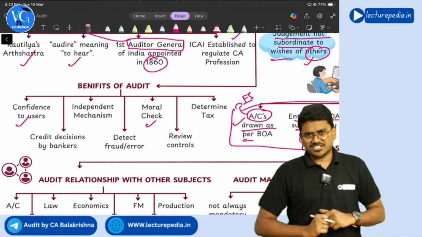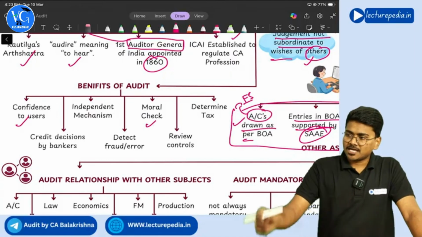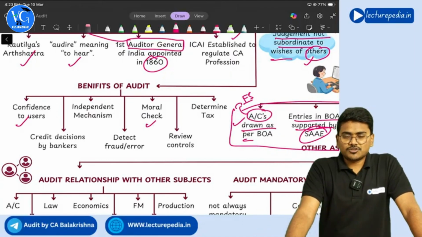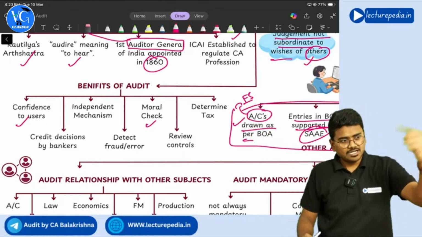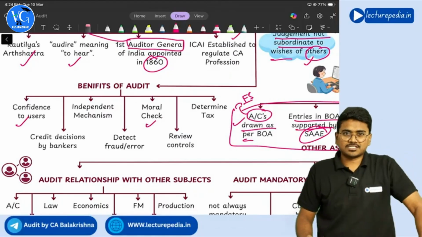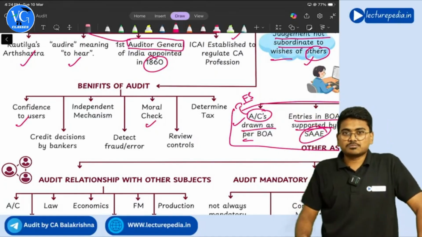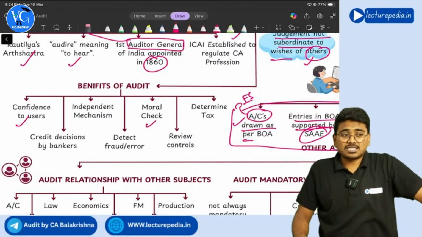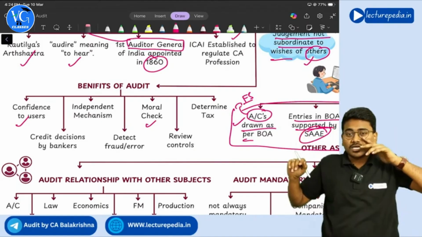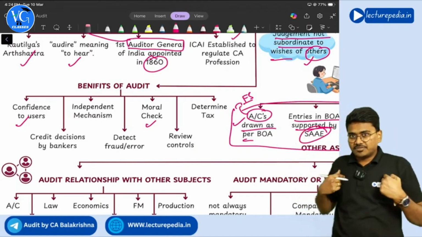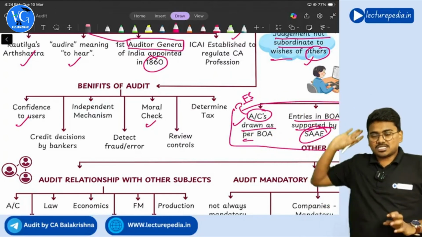Next, of course, moral check. What is this moral check? See, now in the organization, employees of the organization know that at the end of the year, the auditor will come and do audit of financial statements, and if there are any frauds, any misstatements in the financial statements, this auditor will find them out and communicate to the shareholders. Employees know this process. Employees have an idea that if they commit any frauds, the auditor will come at the end of the year and find us out.